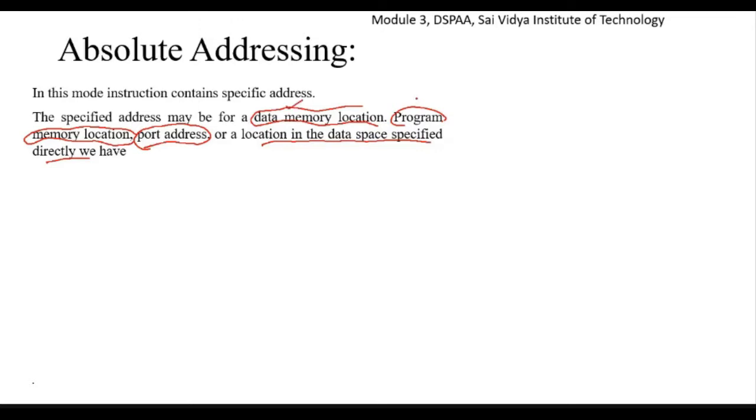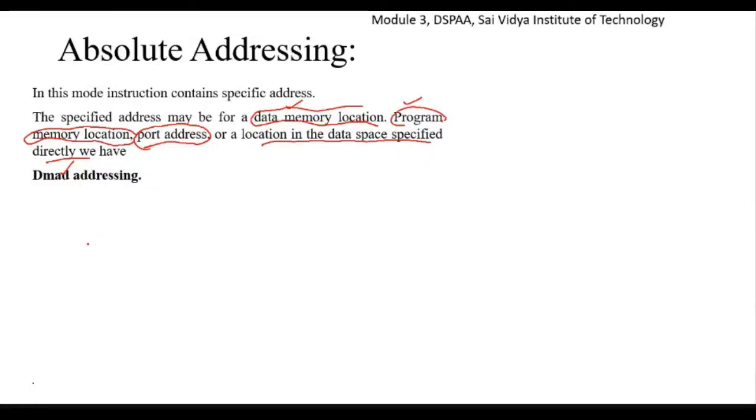Based upon these four different specified addresses: the specified address may be for a data memory, which means we have one type of addressing mode. If it is for a program memory location, we have one more addressing mode. If it is for a port address, we have another one. And for the last one, if the data space is specified directly, then we have another.